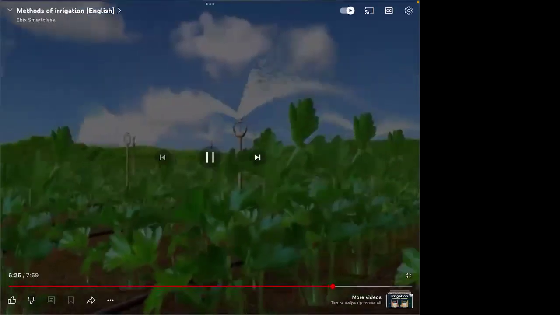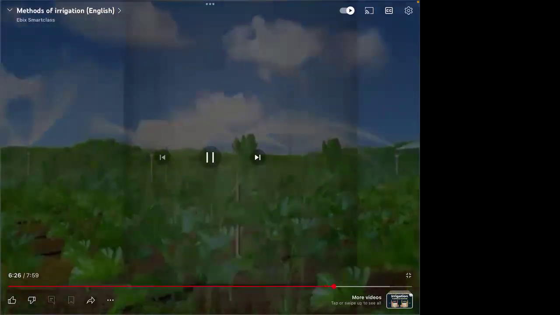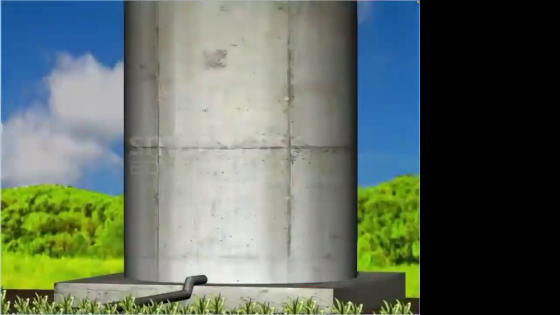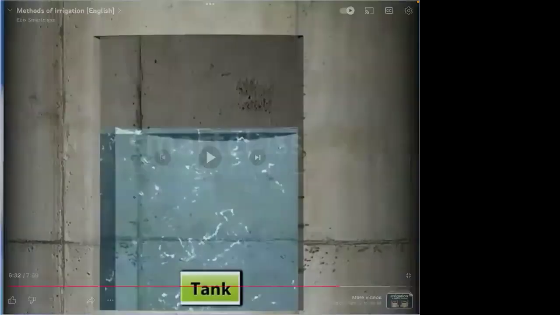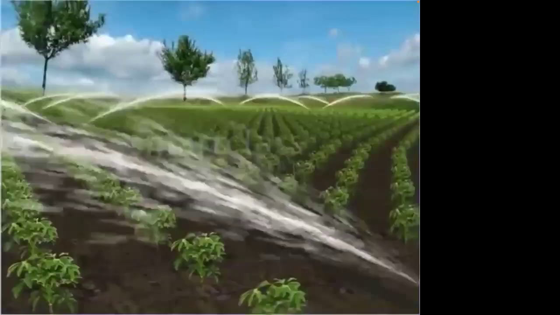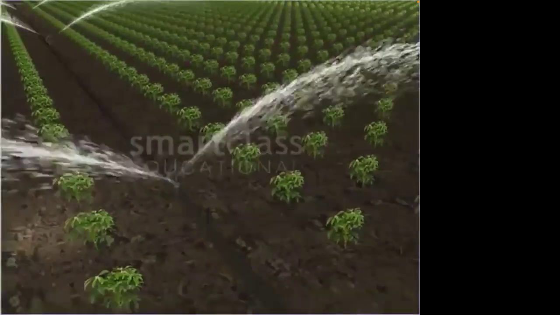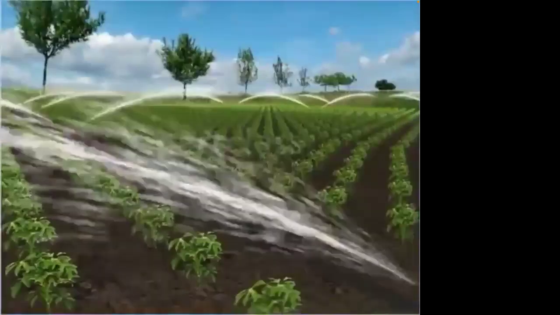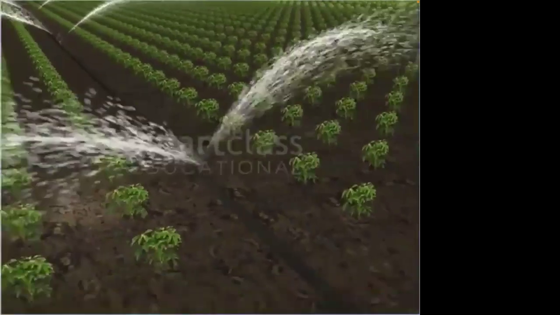Tank. Water is conveyed under high pressure through the pipes with the help of a pump. The water comes out from the rotating nozzles in the form of spray, somewhat as rain.